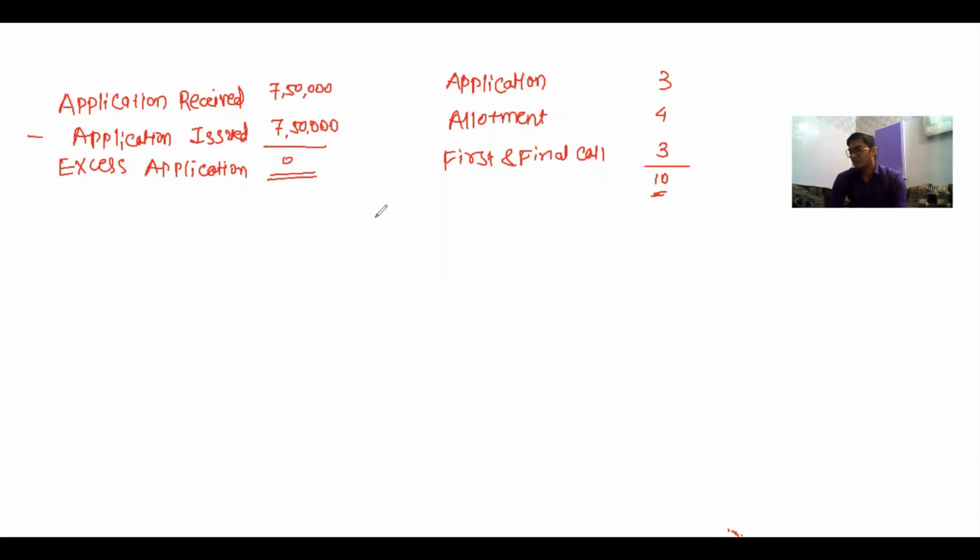Now the amounts due on allotment and call were called at the appropriate time and all applications were received on due dates, which means all applications on which amount is received and no money is pending against this installment. So now there are only three installments: first, second and third. So now there are a total of six journal entries. So first of all, I am writing here the journal entries of Vaidya Limited.